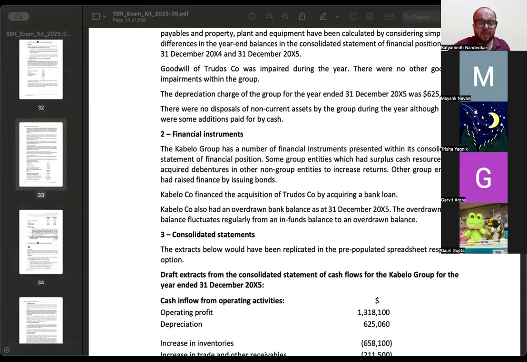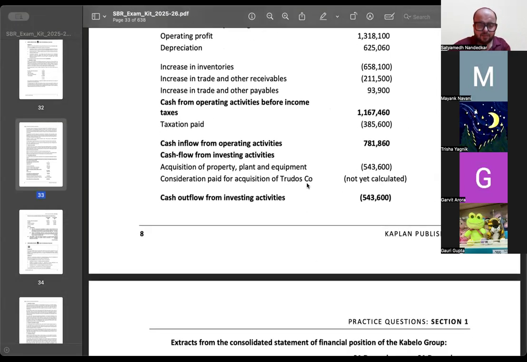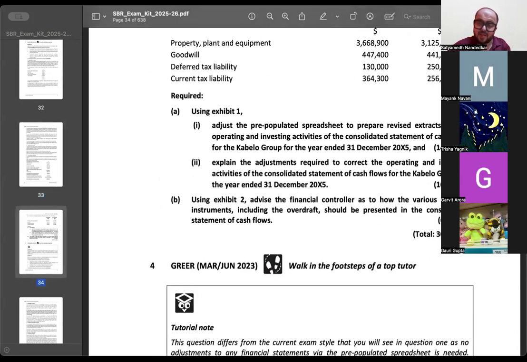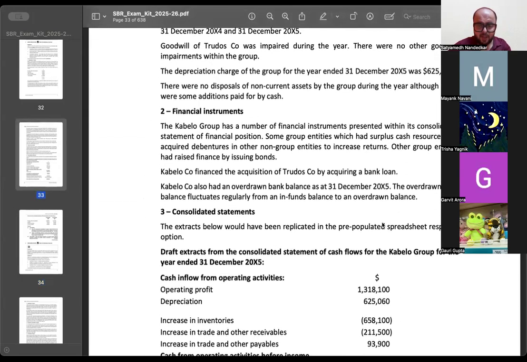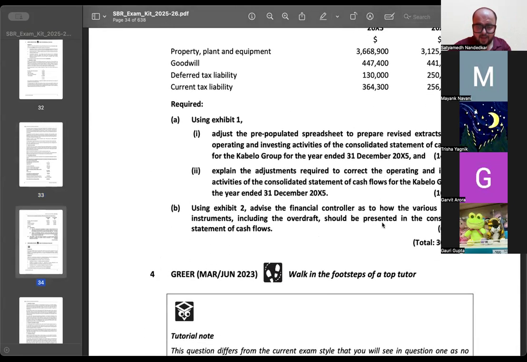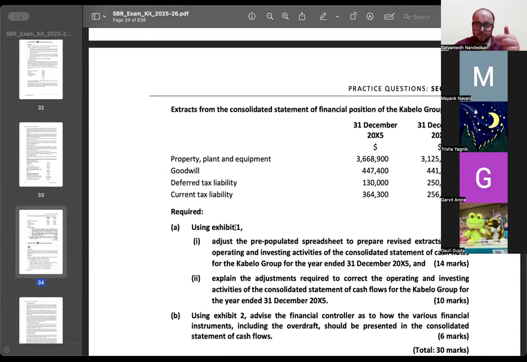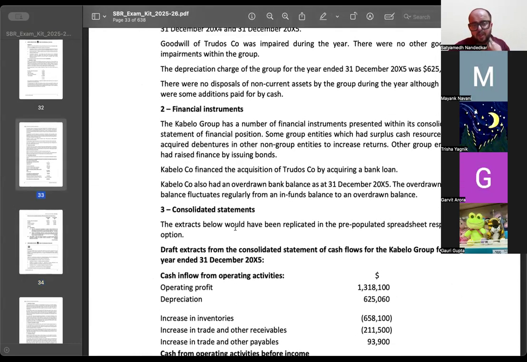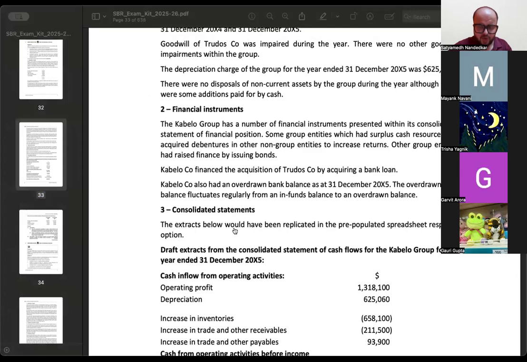पूछा क्या है आपको? They have asked you how are these financial instruments accounted for in the statement of cash flows. अब this is the question requirement. 6 marks. For what? For just describing how each of these items are accounted for. But pay attention. They have asked the accounting in consolidated statement of cash flow. हाँ, आप उसका accounting मत बताना. You have to tell how it should be shown in the consolidated statement of cash flows.